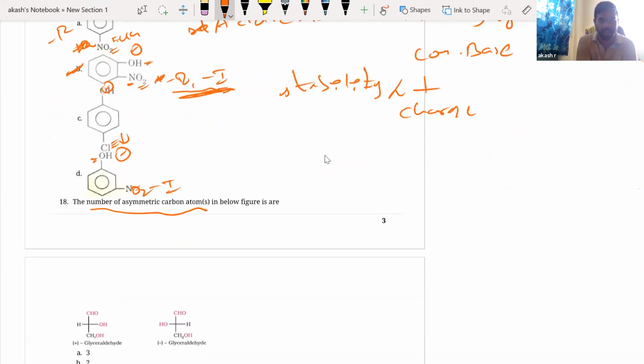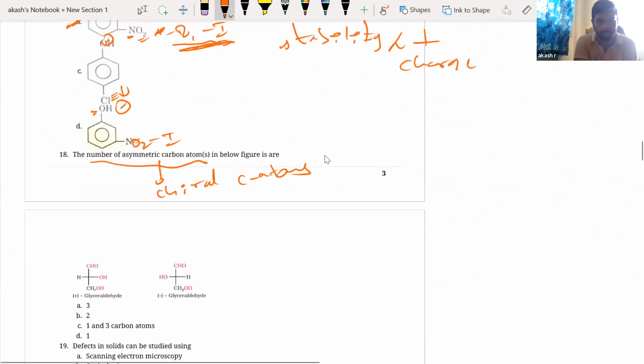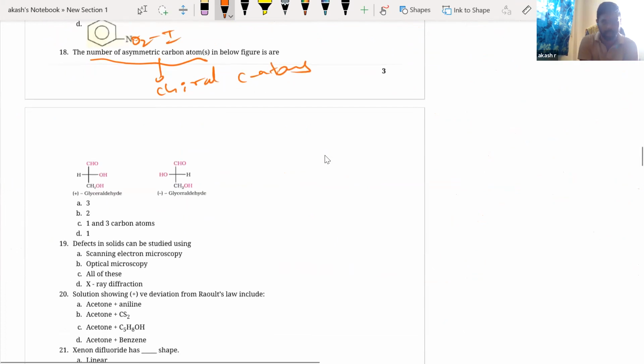Okay, next. The number of asymmetric carbon atoms means chiral centers. They are asking about chiral carbons, right? In the below figures, you see that this is one chiral center. This is another chiral center. Four different groups. So how many chiral centers? I have only one chiral center in both of them.